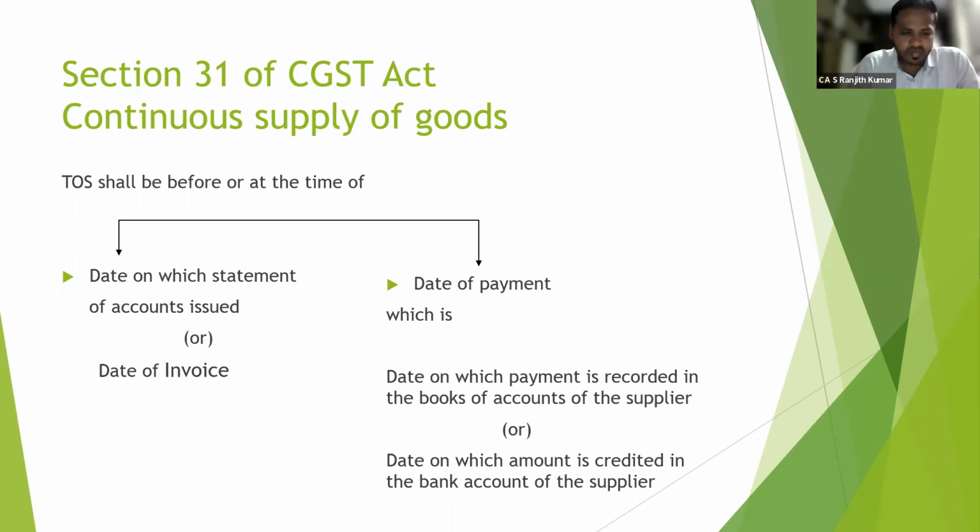Okay, in that scenario, time of supply is attracted on the date on which the statement of accounts is issued or the date of invoice, whichever is earlier. We need not see the date of payment, okay? I have given this just to say that it is not needed. So in case of continuous supply of goods, time of supply is the date of invoice or the date on which the statement of accounts is issued, whichever is earlier. Just look at that and keep writing the answer. Time of supply.